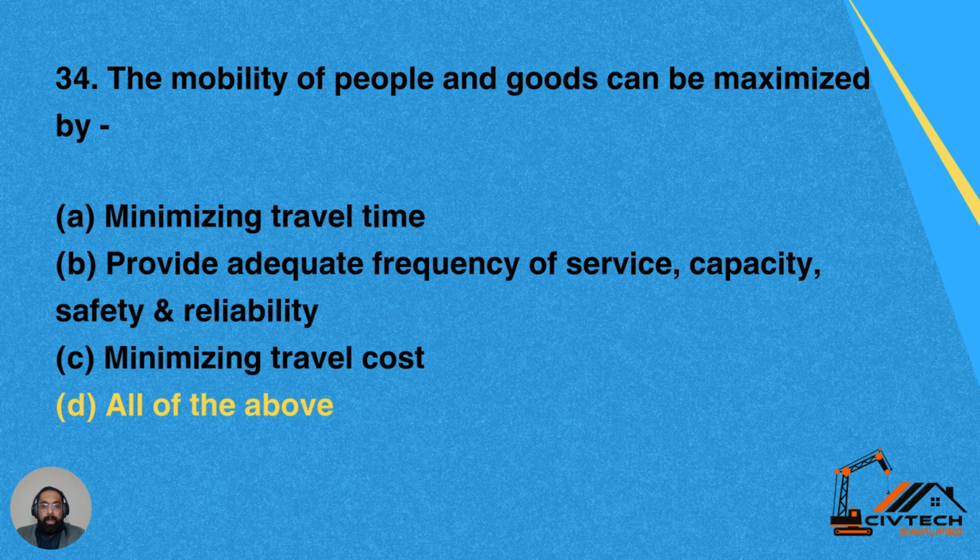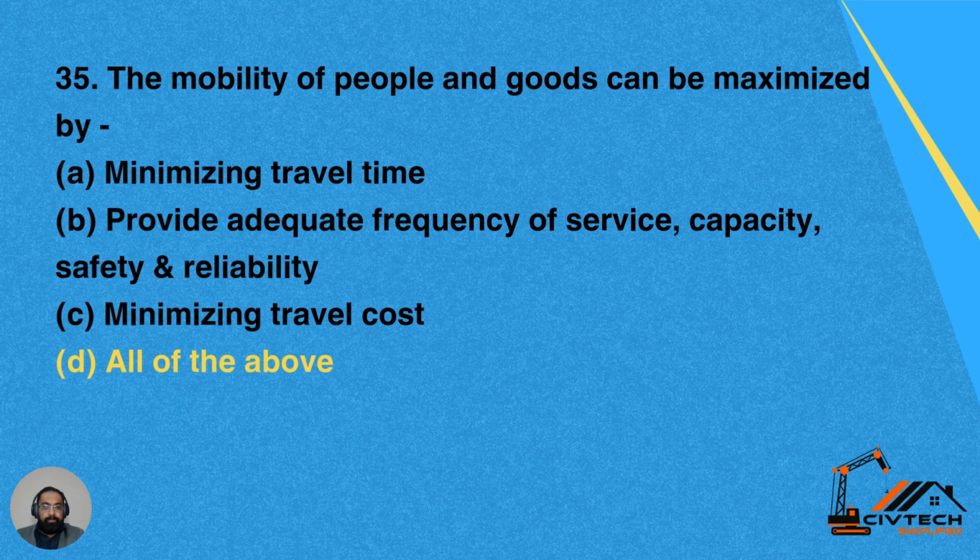Question 34. The mobility of people and goods can be maximized by option A, minimizing travel time. Option B, providing adequate frequency of service, capacity, safety and reliability. Option C, minimizing travel cost. And option D, all of the above. The mobility of people and goods can be maximized by all these factors. So D is the correct answer.